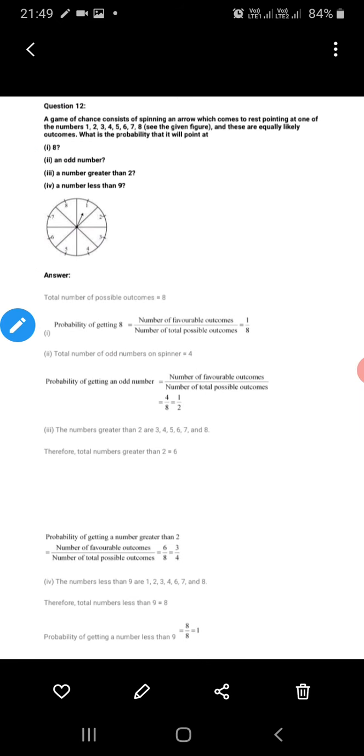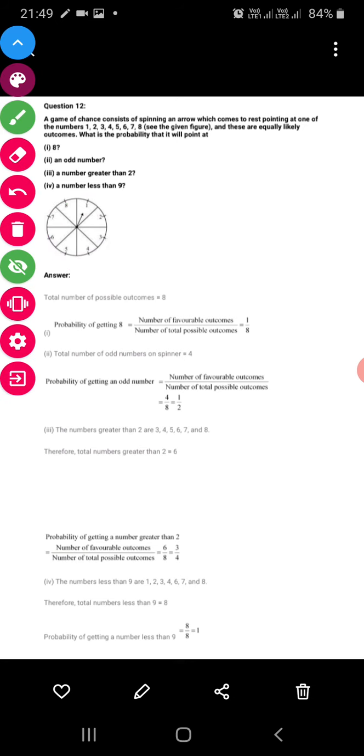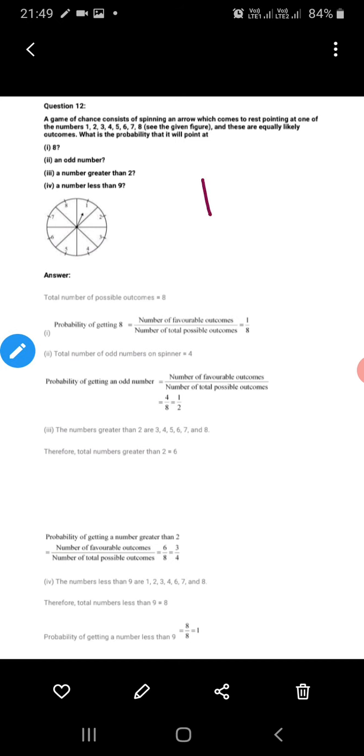It says a game of chance consists of spinning an arrow which comes to rest pointing at one of the numbers. So this is the game, and in this there are the numbers from 1 to 8. What is the probability of getting 8? 8 is a single number here. Single number means the number of events is 1 and total is 8, so 1 upon 8.